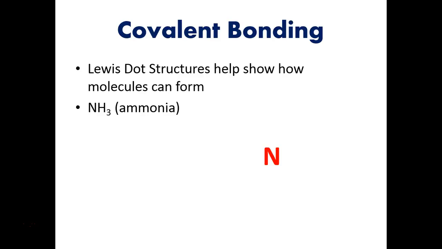To show you how this covalent bond works, I'm going to use the example of ammonia, which is NH3. First I'm going to fill in the electrons on nitrogen. It has 5 valence electrons. Then I'm going to bring in 3 hydrogens. These hydrogens each have 1 valence electron. What you see here is that there are 3 areas where they're sharing electrons. If you count the total number of electrons around nitrogen, you should get 8, which is good for nitrogen because nitrogen wants access to 8 electrons to complete its octet.